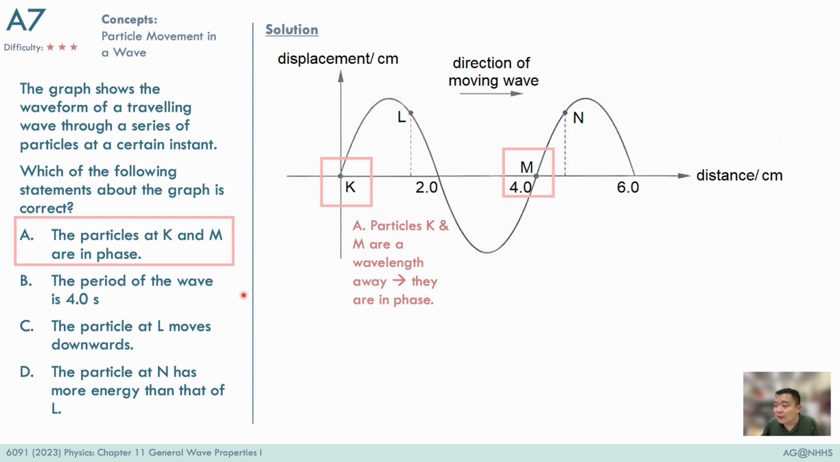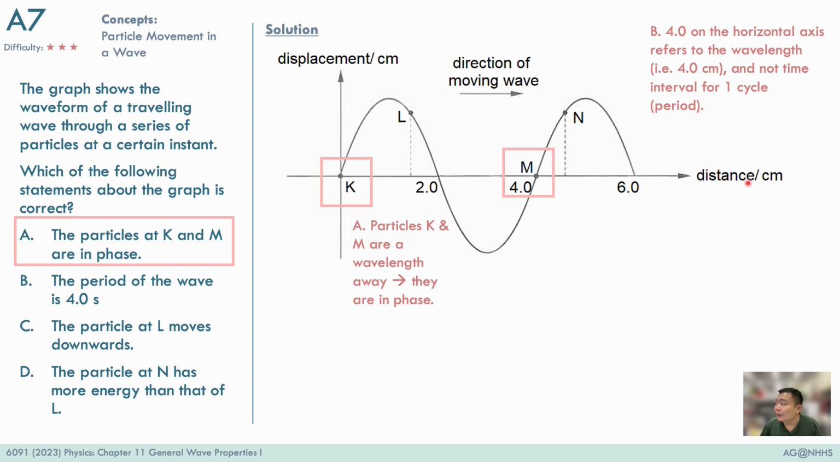Now option B is not a correct statement, because on the horizontal axis here we are plotting distance. So the distance between particle K and particle M is 4 cm. 4 cm is actually the wavelength instead of the time interval, which is called the period.